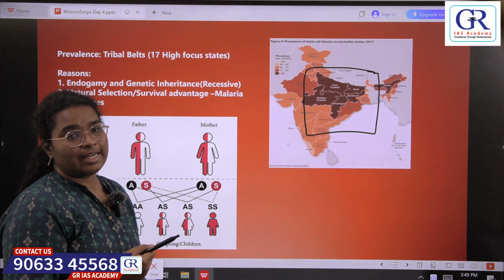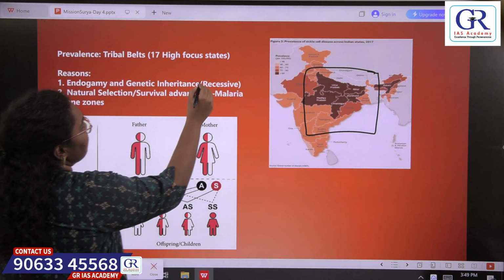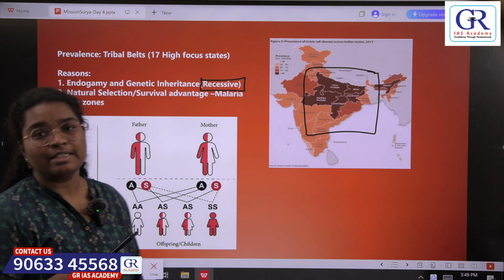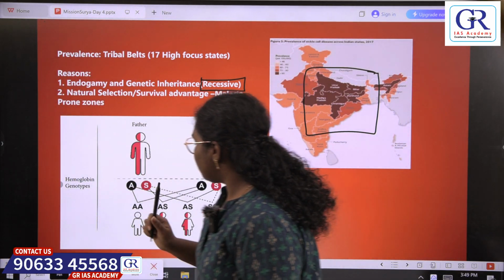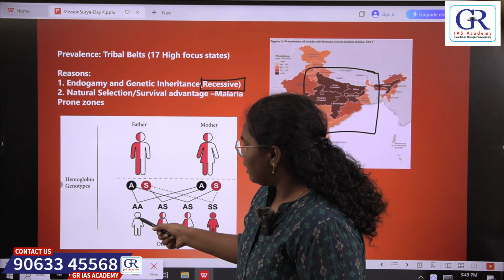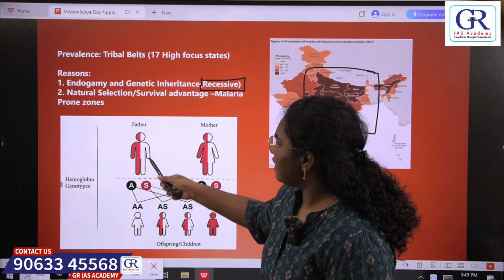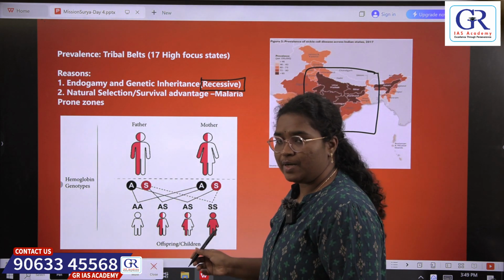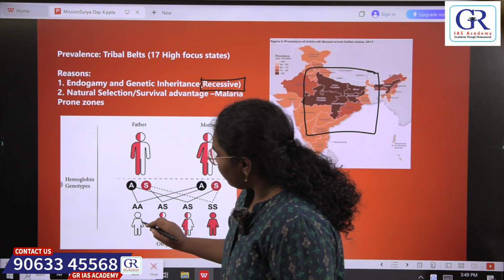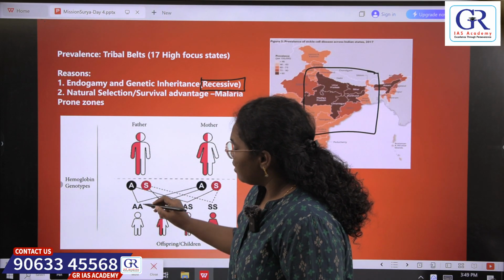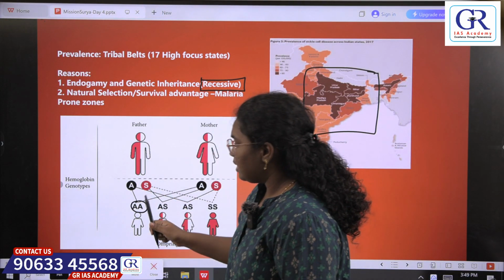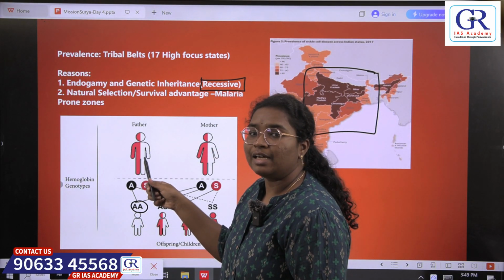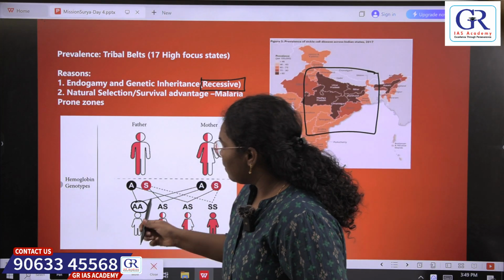This disease is a hereditary one, so it follows a recessive inheritance pattern. Let me explain this recessive pattern a little clearly. So here there is a mating occurring between a male and female, and they are producing 4 offsprings. Whenever a child inherits, genes are inherited in pairs. That is, one copy of the gene they get from the father, and one copy they get from the mother.